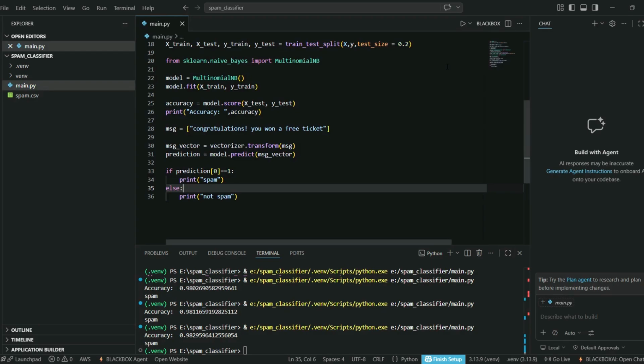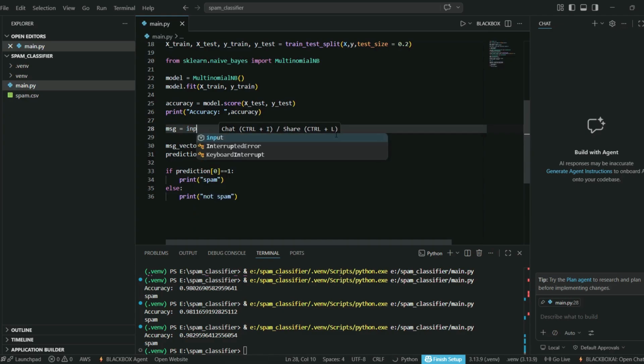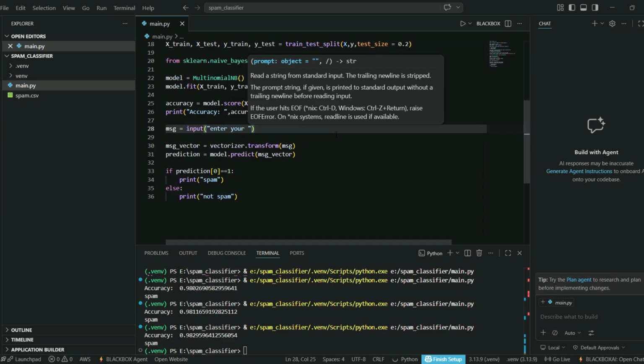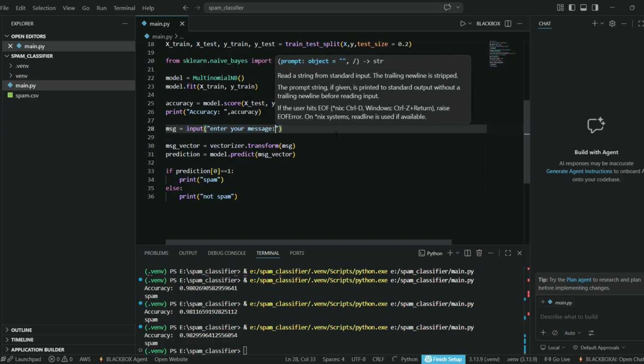Now let's make our model quite interactive. We'll change this into user input, so the user can give their own input: input, enter your message.